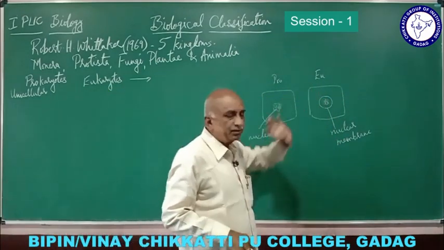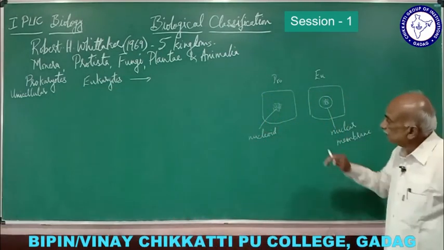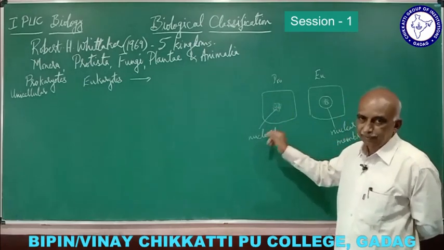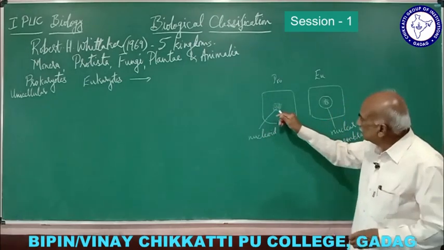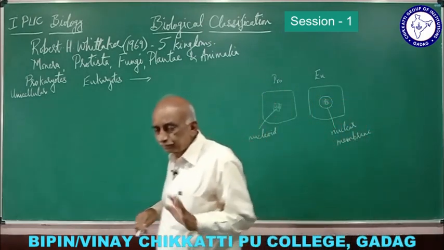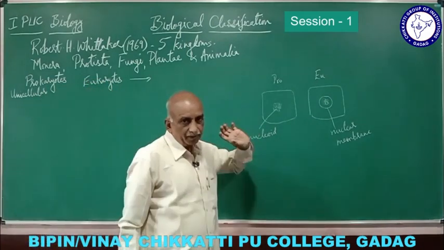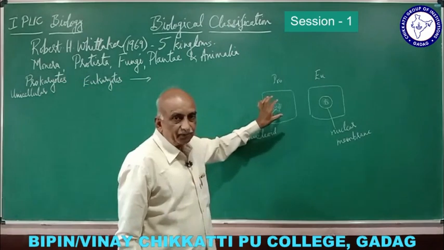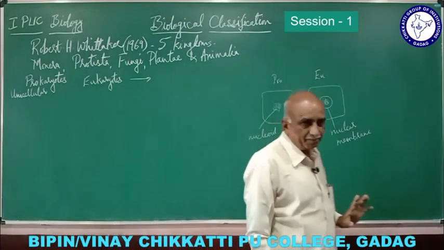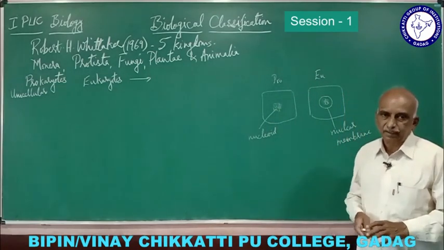So such a nucleus is called a definite nucleus, a perfect nucleus. And this is an indefinite nucleus, sometimes referred to as nucleoid. Another difference between the indefinite and definite nucleus is, in case of nucleoid, the DNA which is present is usually pure DNA. That means it is not associated with any type of material.